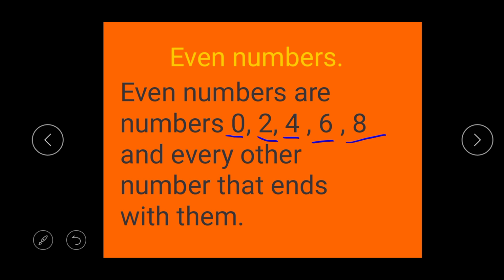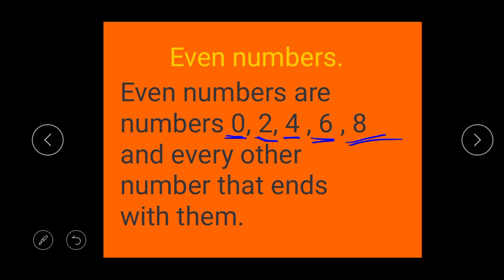Even numbers, even numbers. Even numbers are 0, 2, 4, 6, 8, and every other number that have them at the back.